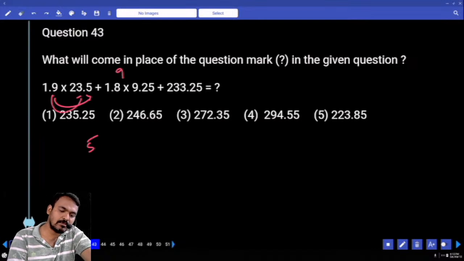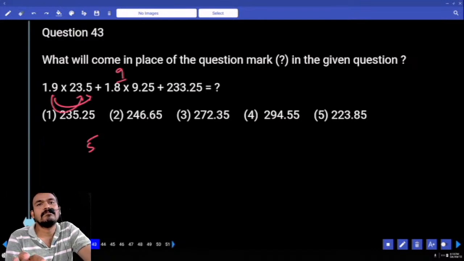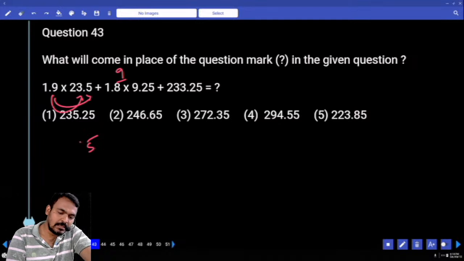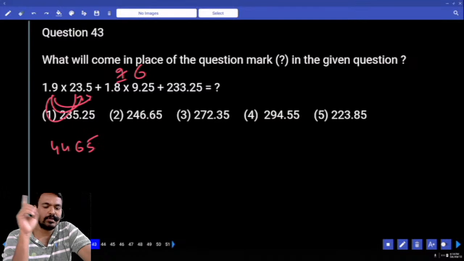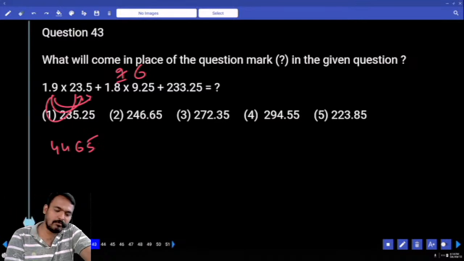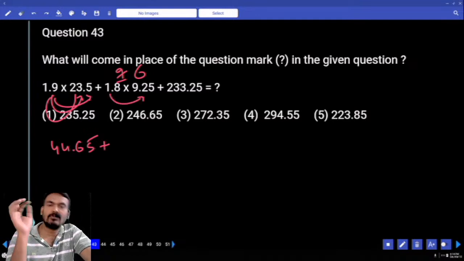19 3s are how much? 57 plus 9, 66. 6 written, 6 carry or not. 19 2s are how much? 38 plus 6, 44. 1.9 has 1 decimal, 23.5 has 1 decimal. Then overall we write 44.65 plus 18 into 9.25 or not.